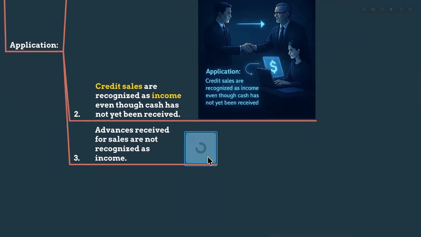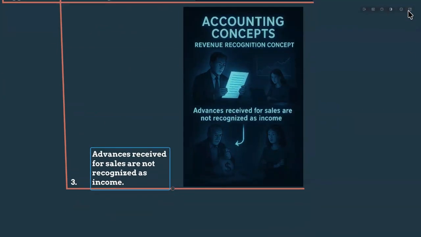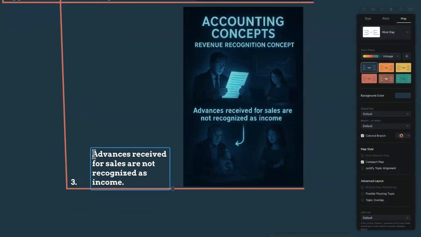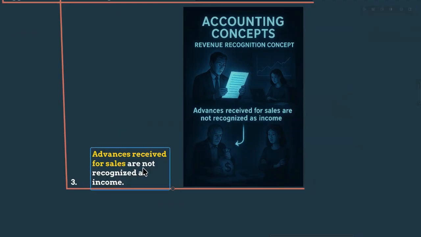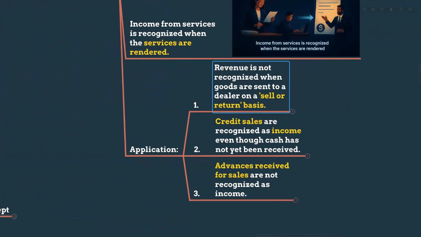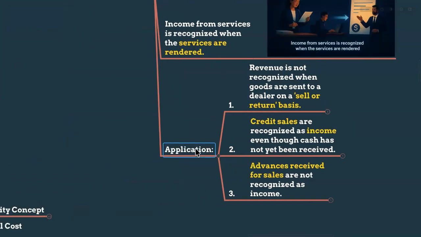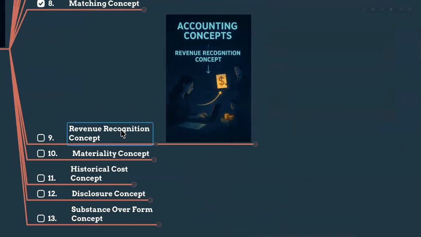As well as, when we receive advance for sales, it is not recognized as income. Even though we receive the money, we have not yet performed or delivered our goods, so we cannot record it as income, because the risk and reward is still with us. So that's how this revenue recognition concept works.